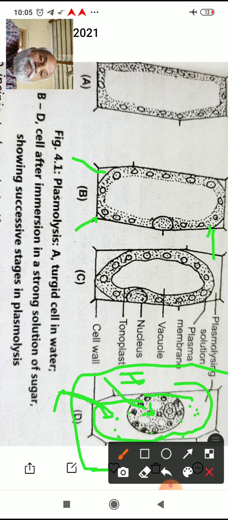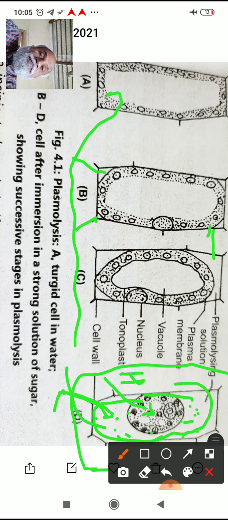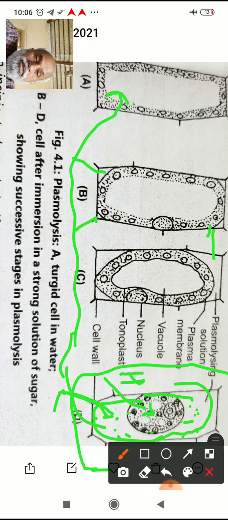So the condition will be somewhat like this. Just like this, the protoplasm will regain its shape, and the process is called deplasmolysis. So what is deplasmolysis? When a plasmolyzed cell is kept in hypotonic solution, the protoplasm of the plasmolyzed cell regains its shape, and it is called deplasmolysis.